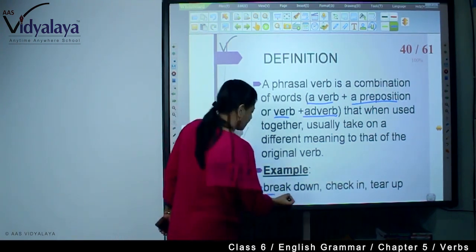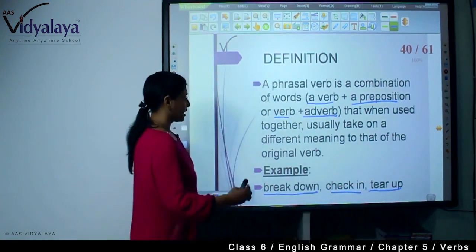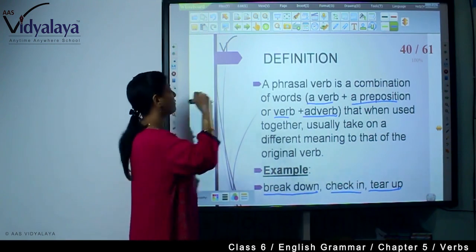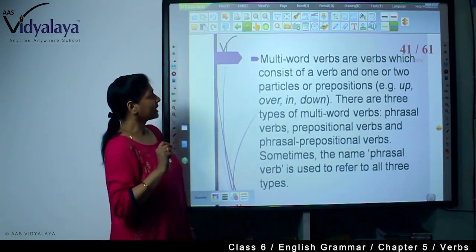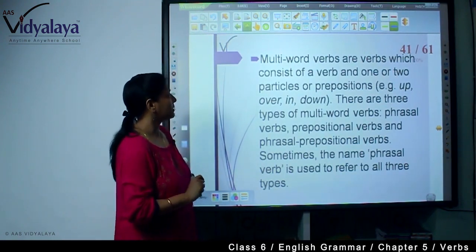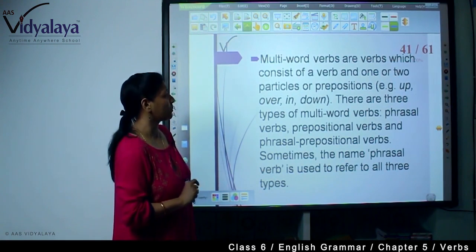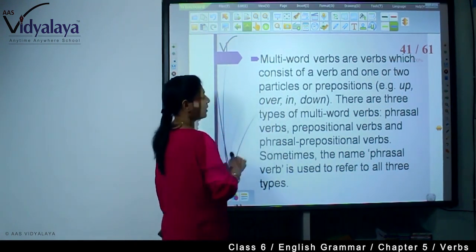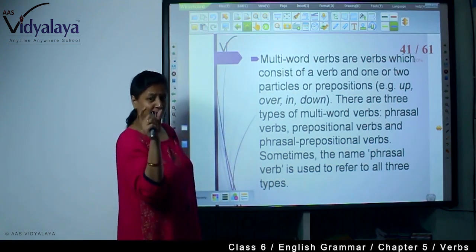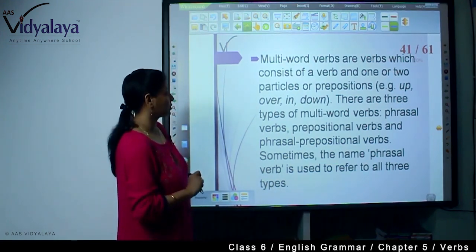For example, see here, break down, checking, tear up. Now, original verbs, they have different meaning. Here you will see, multi-word verbs are verbs which consist of a verb and one or two particles of preposition. For example, up, over, in, down. Verbs are there, but particles of preposition is also there.